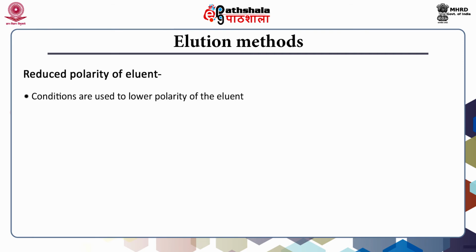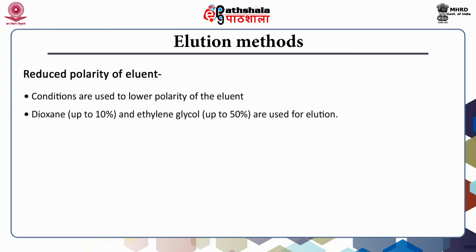Conditions that are used to lower the polarity of eluent promote elution without inactivating eluted substances. Dioxane up to 10% and ethylene glycol up to 50% are typical of this type of eluent.